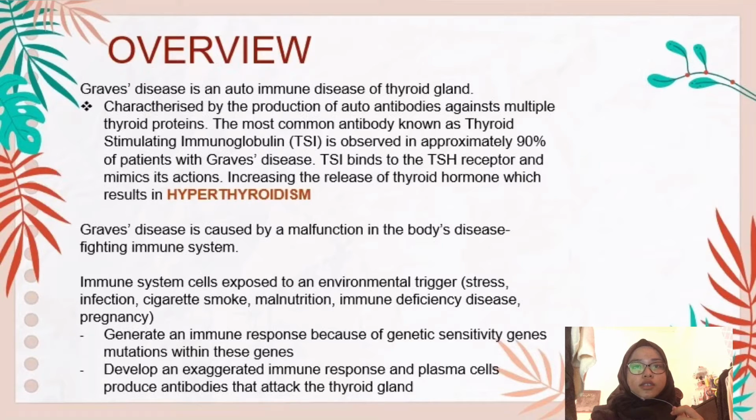The immune system cells exposed to an environmental trigger will generate an immune response because of genetic sensitivity, gene mutation within these genes, and that will develop an exaggerated immune response, and plasma cells will produce antibodies that attack the thyroid gland itself. The environmental triggers include stress, infection, cigarette smoke, malnutrition, immune deficiency disease, and pregnancy.